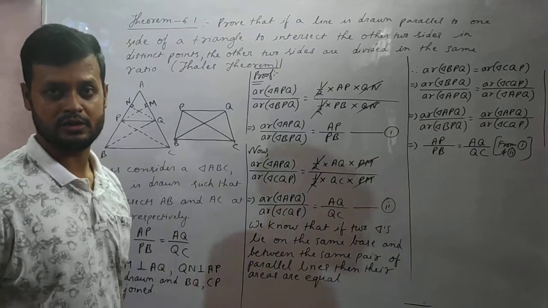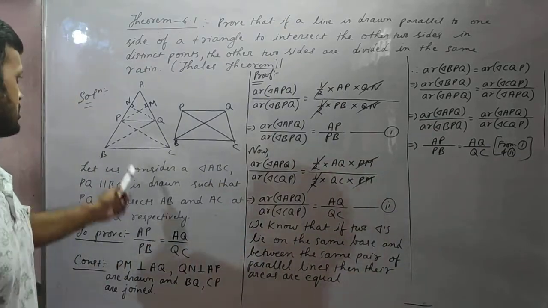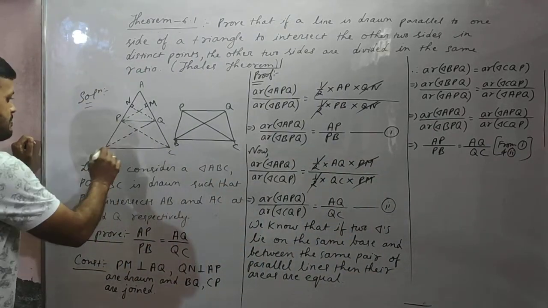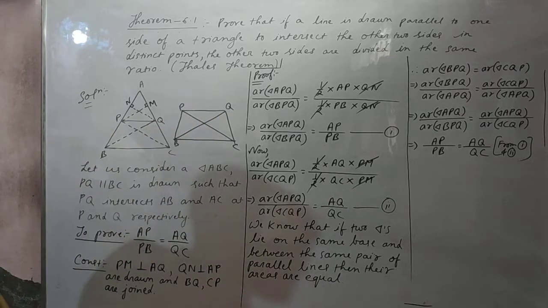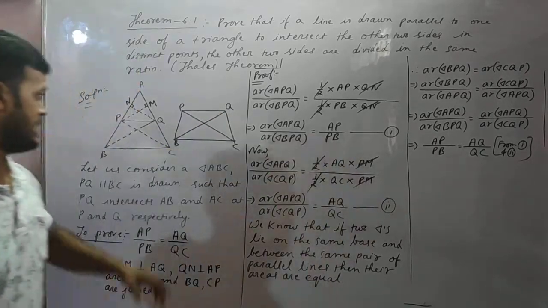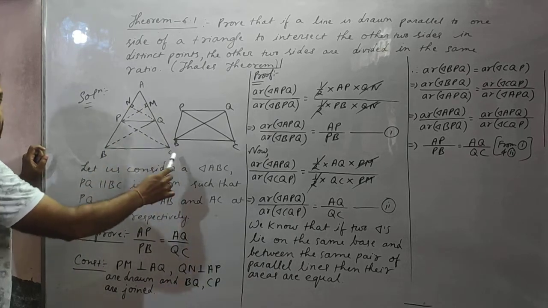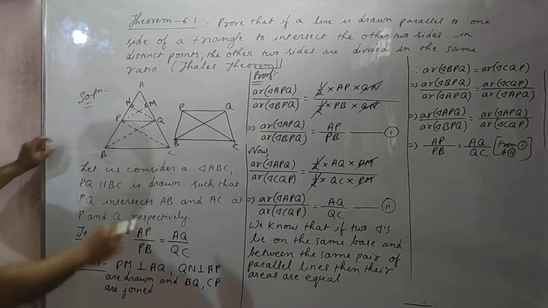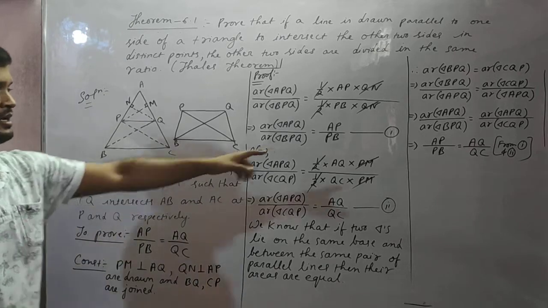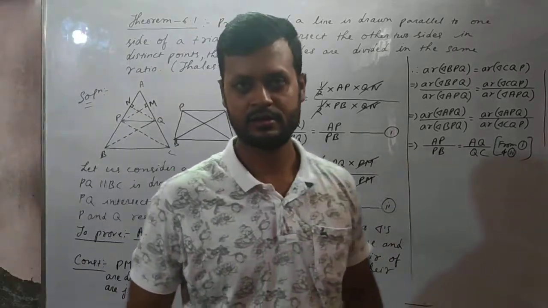So, proved now. Because PQ and BC are parallel, we are able to prove that if in a triangle ABC, PQ is parallel to BC, then AP by PB is equal to AQ by QC. Is it okay? Okay.